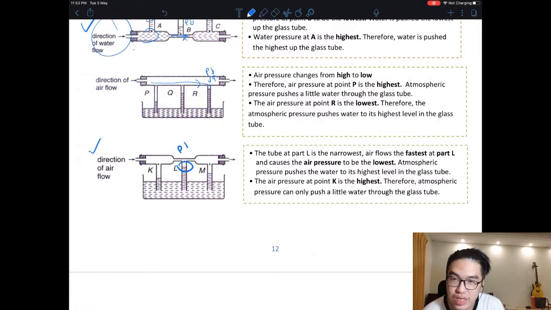This is the narrowest here. Okay, so the pressure here is highest. That's why the water can't go that high. Pressure is very high, so velocity here is the lowest. This is slowest here, fastest at the middle. Okay, I hope you can understand.